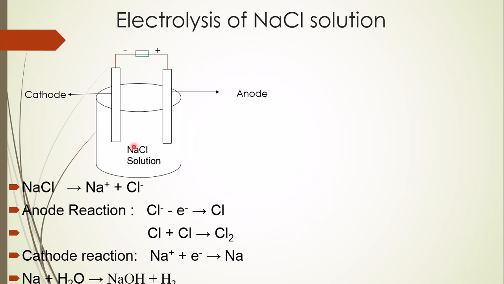In this way, if you take potassium chloride, magnesium chloride, potassium fluoride, magnesium fluoride, you will get this type of compound after the electrolysis. At first, you have to remember that the positive ion will be attracted by the cathode, and the negative ion will be attracted by the anode. The positive ion will accept electrons and gather as metal on the cathode, and the negative ion will release electrons and gather as non-metal on the anode.